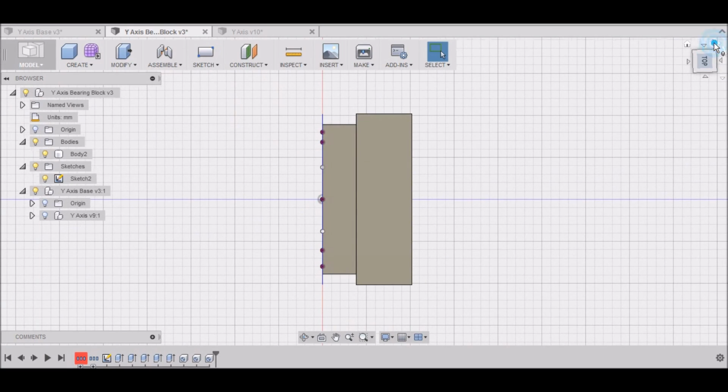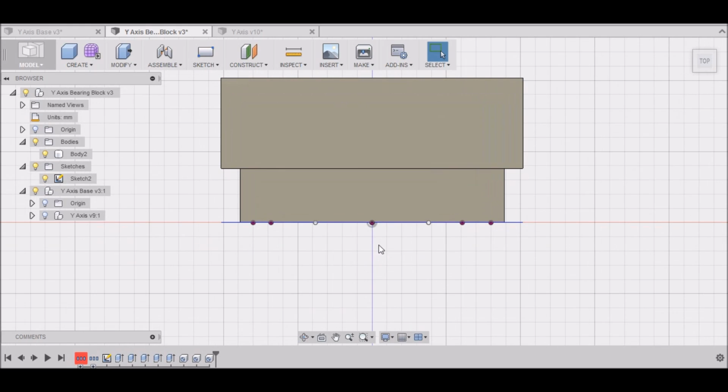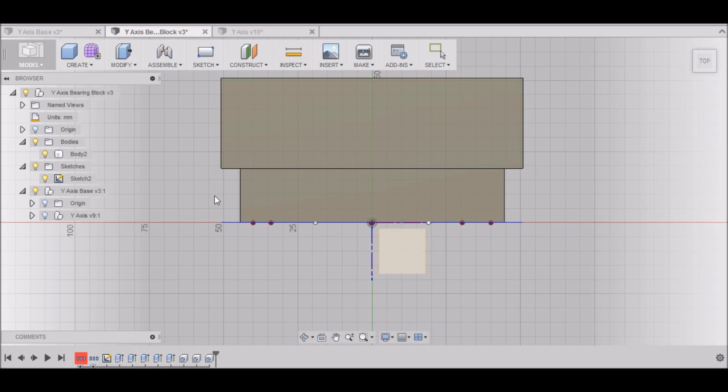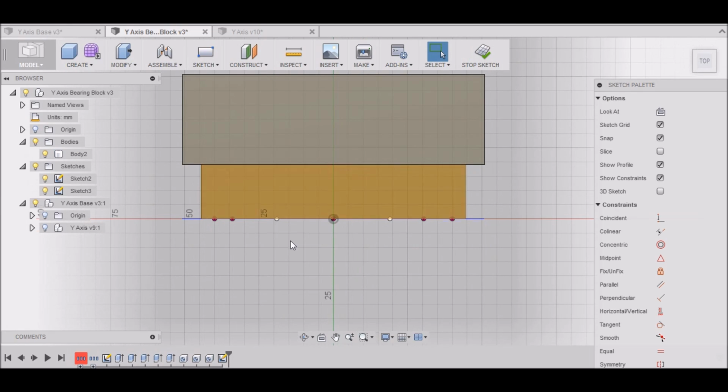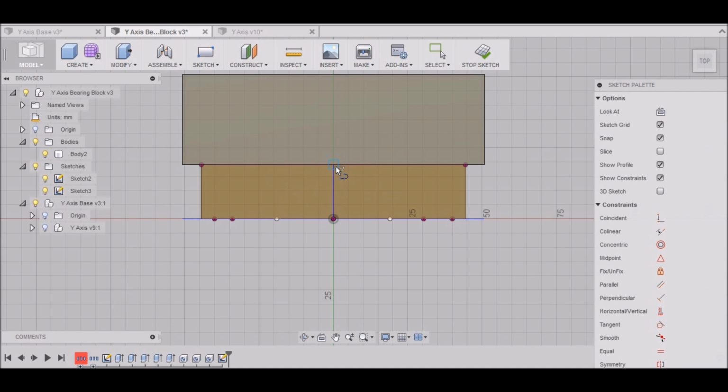Now we're going to go to the top position. Let me turn it around here. I like working from this view. We want to create a sketch, and I want to select this particular plane right here. Alright, I want to draw a line, so I can hit line. I'm going to go to the center, up to this line here. And then I want to go in the center of that line, and it'll give you the diamond when you're in the center. And I want to go 30 millimeters. Hit enter.